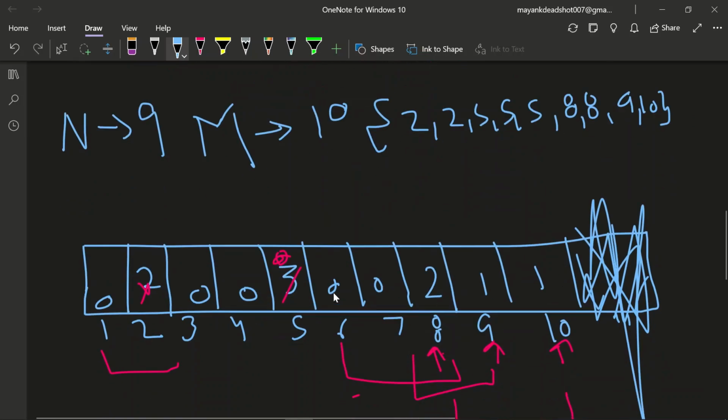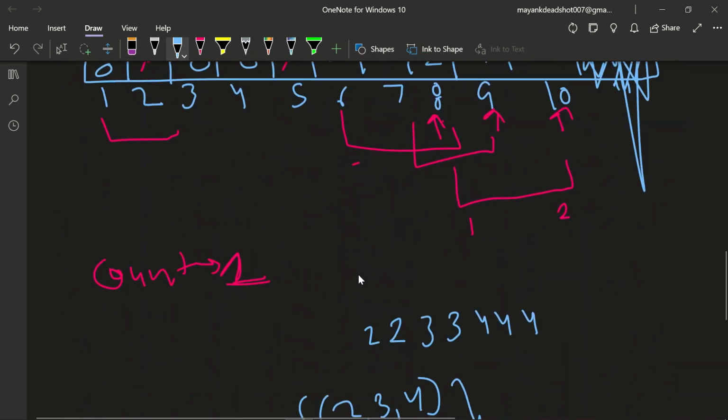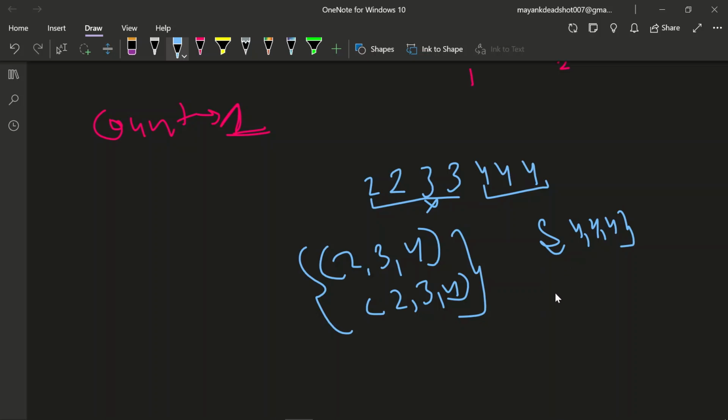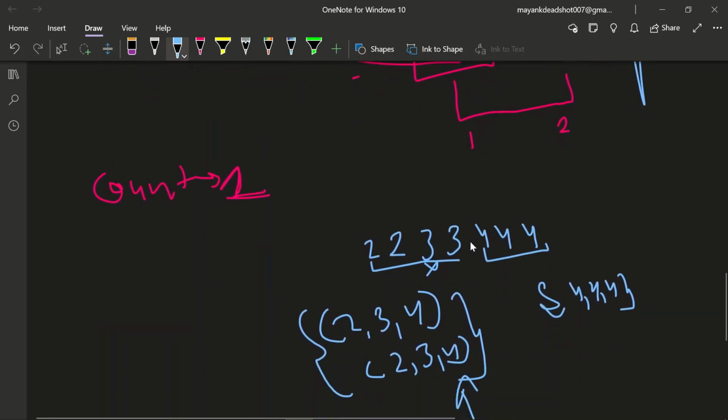Okay, but if we take according to the first condition, which is our same, then what we will do, we will just make 4 as a pair, 4 4 4. Okay, then we cannot do anything for it. So the maximum result giving is this value, so we cannot actually decide what we can take.